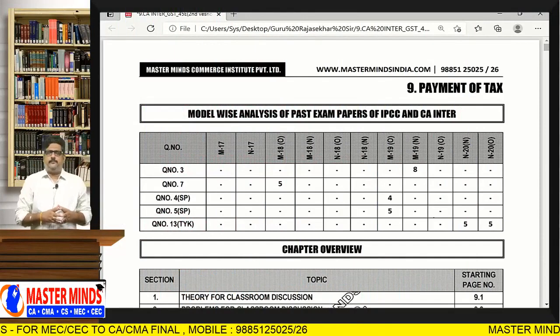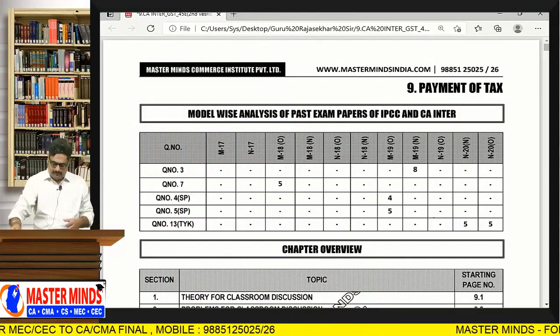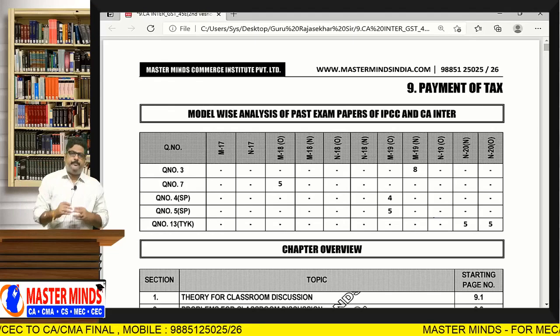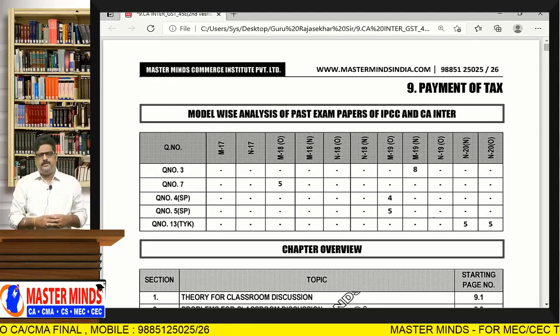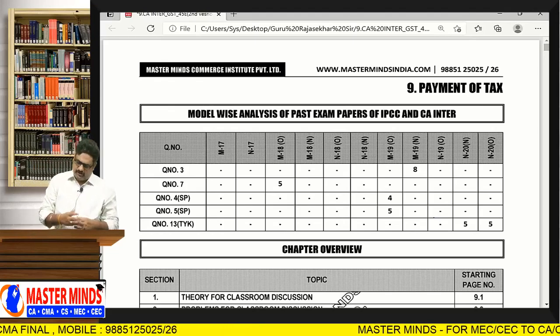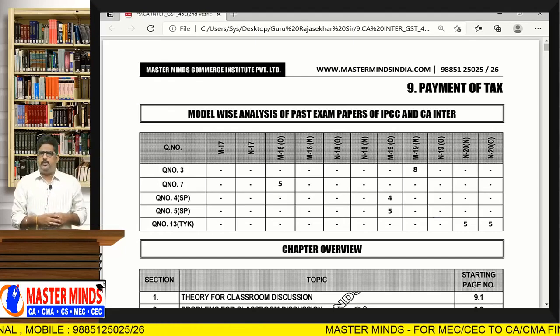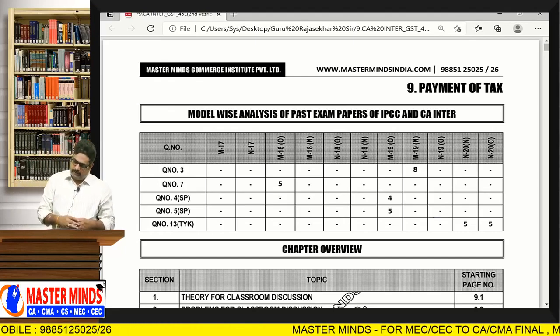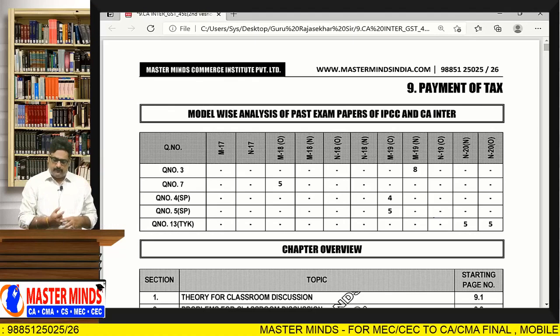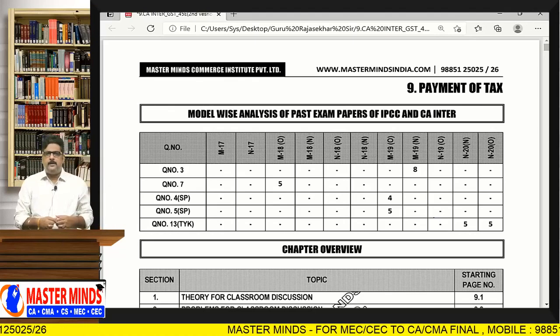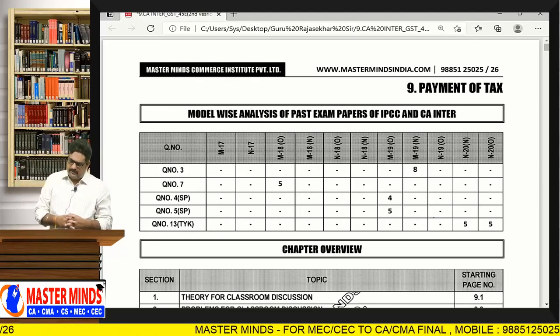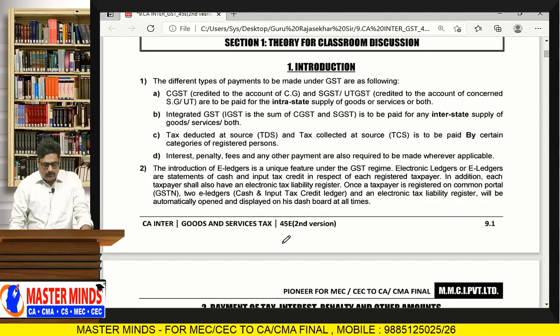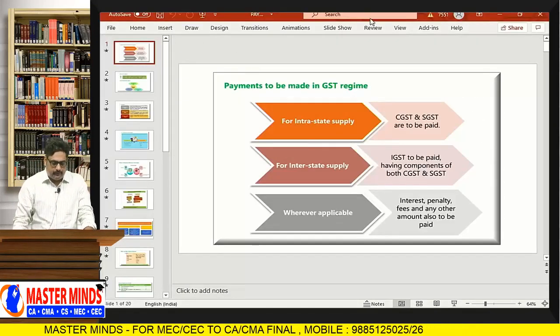After completion of this particular chapter number 8, various documents with respect to GST. The next topic we need to discuss is payment of tax. With respect to payment of tax, what is the position? So what are the topics we need to discuss? We will see right now.